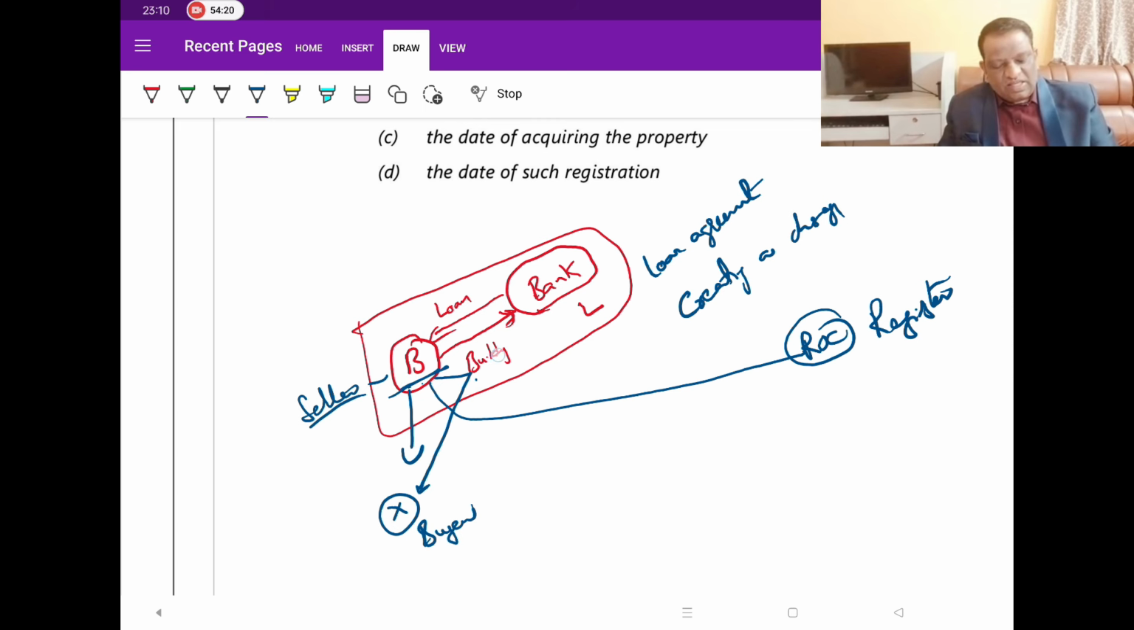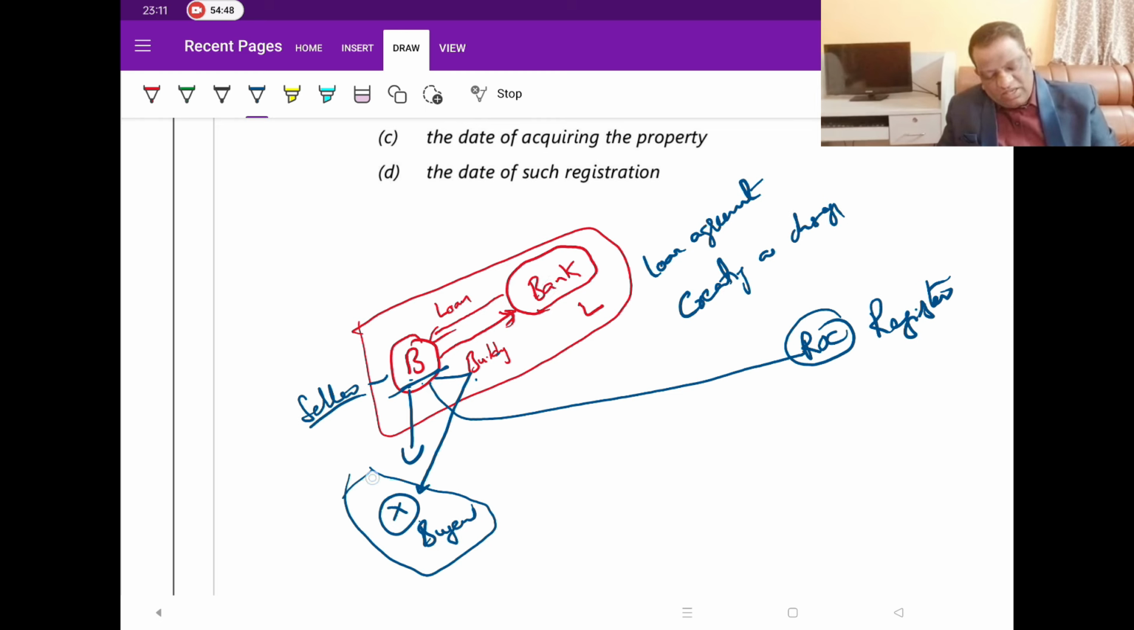He gave this asset as security to the bank, and he also sold this asset to X, an innocent guy. He is not aware of all this. So he bought the property, because he is unaware of all this concept of registration. Because the seller is the owner, he has some documents, and he has created some forged documents. So he sold the asset. Now he got his money.